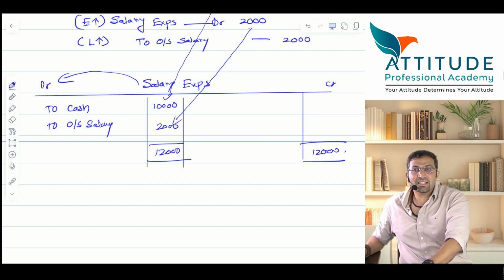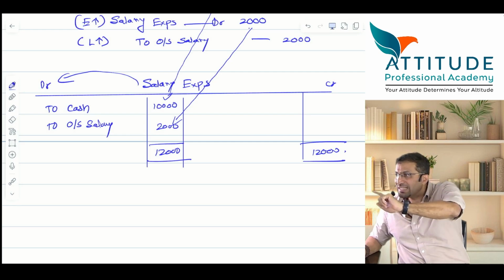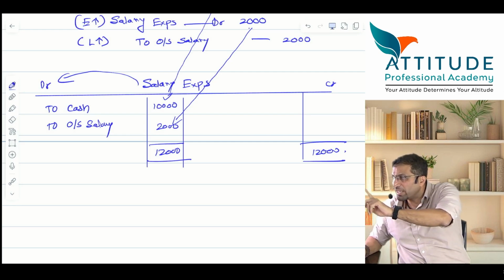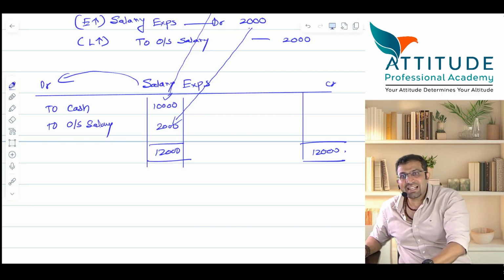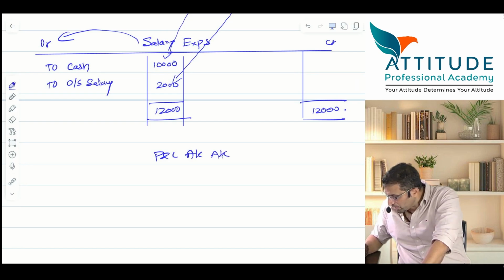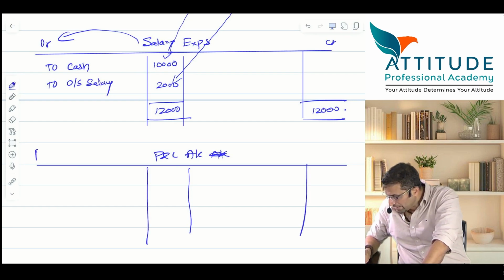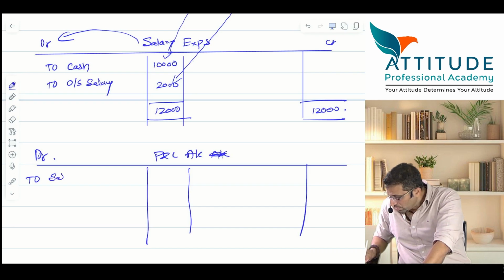And those who have done their PUC 1 and PUC 2, or those who are right now in PUC 2 also, salary will be shown as an expense in the profit and loss account. Answer. Profit and loss account, which side? Profit and loss account, on the debit side it comes. Here, to salary expense, how much?